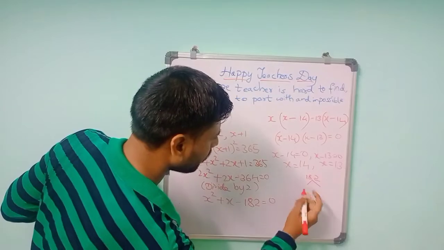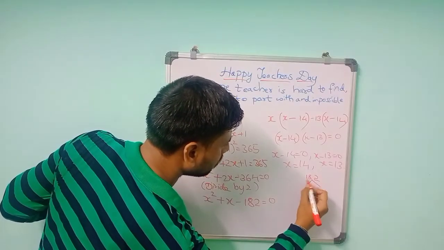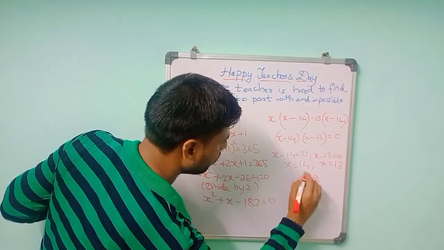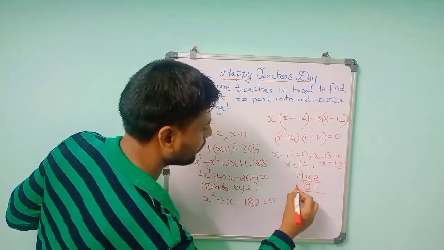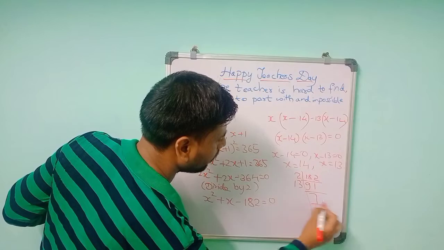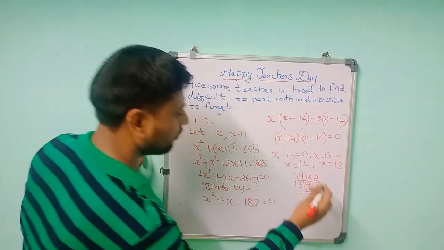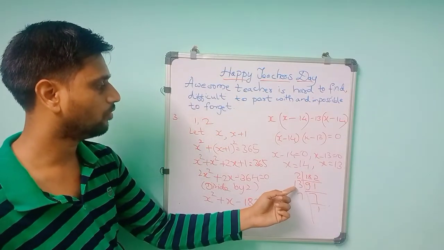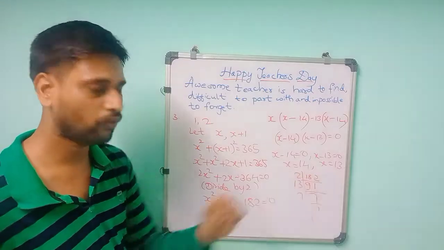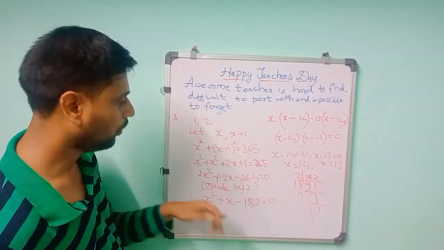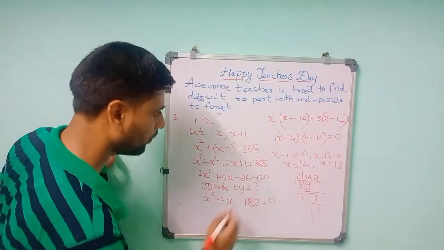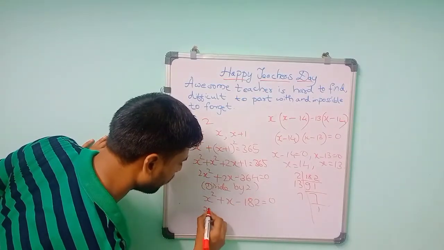So if you split this one, split it into 2. 2 9s are 18, 2 1s are 2. So it is same. 13 I can take, 13 7s are 91, 7 I take, and 7 is 7. So 2 into 13 is 26, 26 into 7 is nothing but 182. But the value should be plus 1. So if you have to make this one plus 1, you have to subtract it, x square.